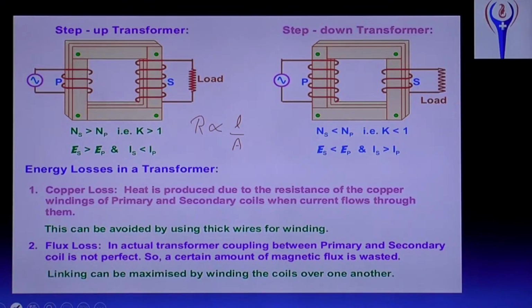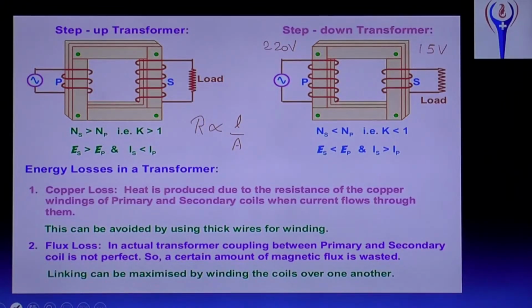For example, step down: here 220 volt to here, for example I am writing 15 volt. For a good transformer, it should possess high resistance or low resistance? Low resistance. Then only will we get the required voltage.